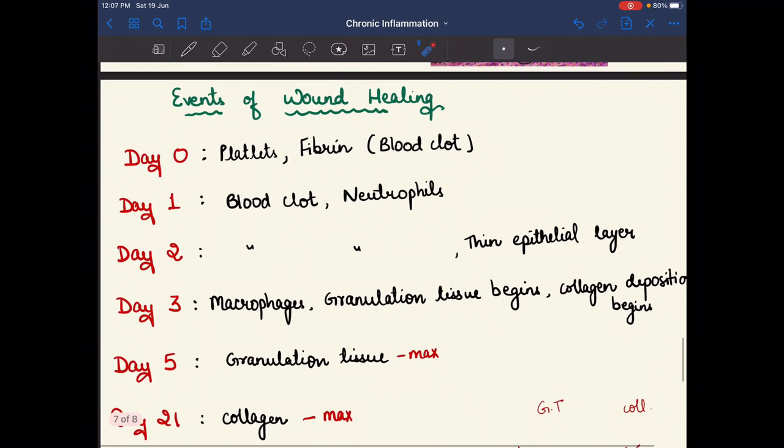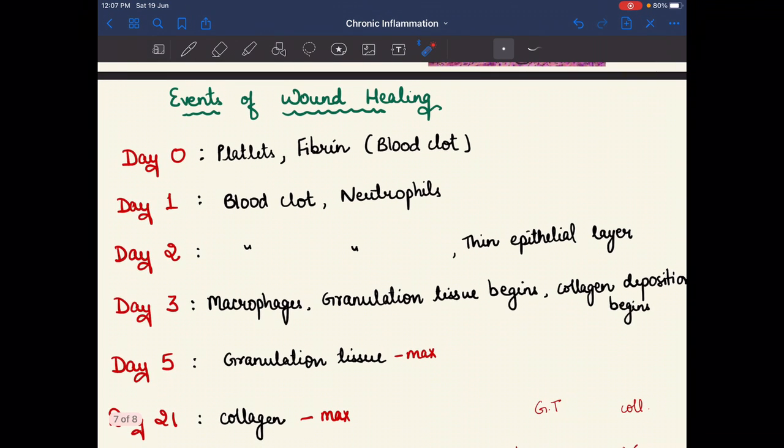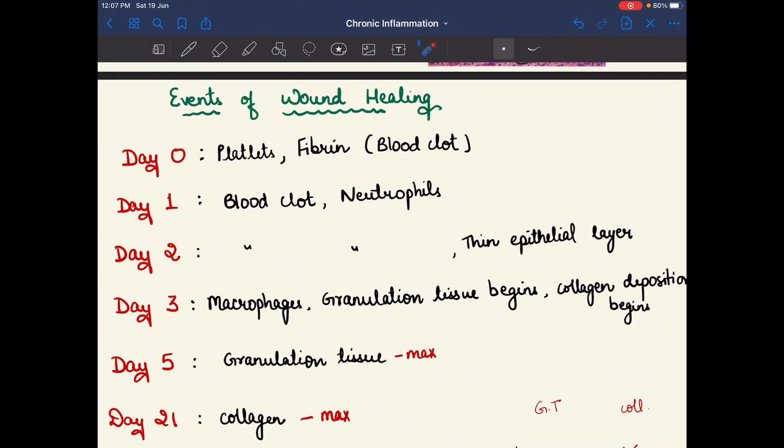Now after that we have to study the events of wound healing, like what will happen on the first day, second day, and so on. On day 0, on which the wound appears, platelets and fibrin, meaning blood clotting factors, will come. So platelets and clotting factors are seen on day 0, and on day 1 we see blood clots and the acute inflammatory cells, that is neutrophils, arriving at that particular area.